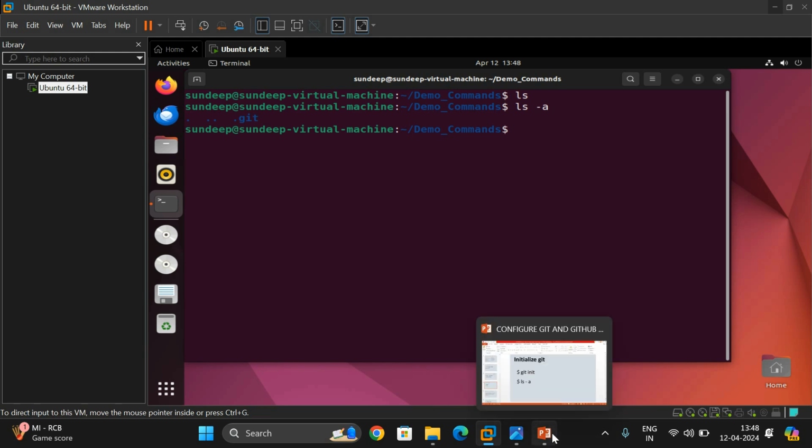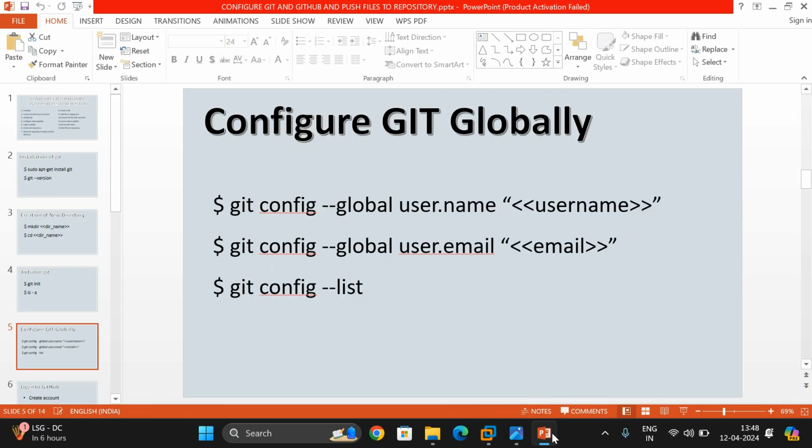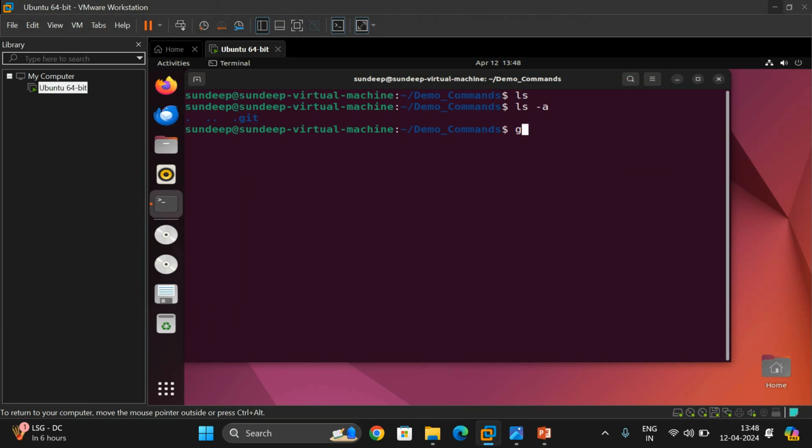Now what we have to do? The next step is we need to configure the username and email. By using this, we need to set the user ID and email of GitHub. So git config --global user.name, then give the username of your GitHub. And if you get the prompt immediately, that implies the command has worked perfectly. If there is any error, we'll get that error displayed here.